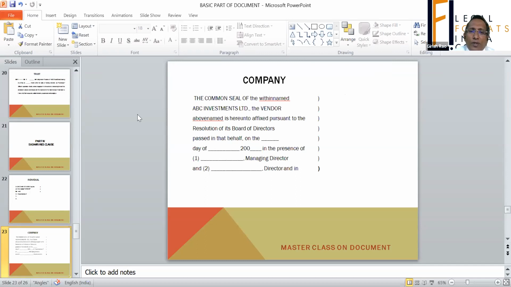Now, when a company is signing a document, see, a company is an entity understood in law, but a company cannot sign the document.